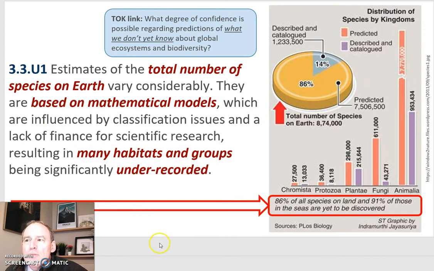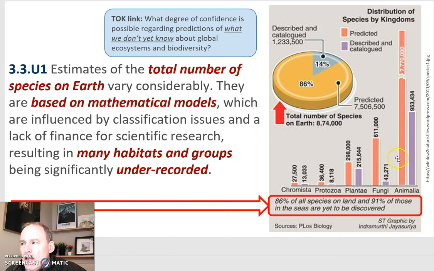Now, the estimates of the total number of species on Earth vary considerably depending on the model you're using. These are all based on mathematical models, which are influenced by classification issues and a lack of finance for scientific research. And it can take a lot of work to find all these species, resulting in many habitats and groups being significantly under-recorded. As you can see here, 86% of all species on land and 91% of those in the seas are yet to be discovered.